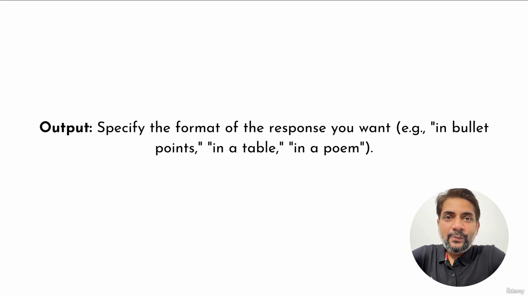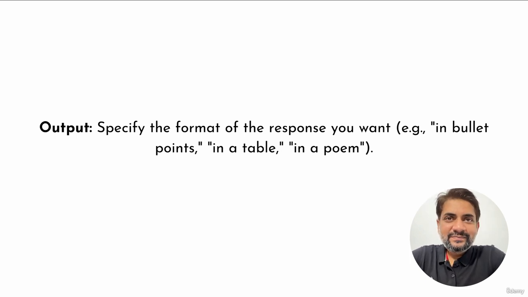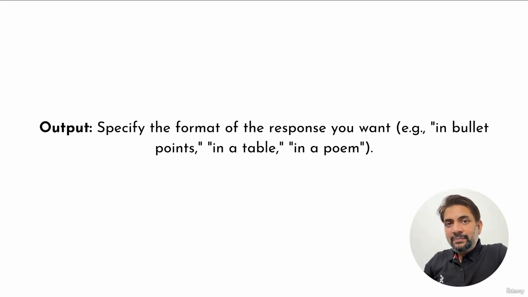Then I tell ChatGPT what output I am expecting. Yes, I am expecting a recipe for lasagna, or a 3-day trip, but that is the task. How do you want the output to be? You want it to be in bullet points, or in a table, or in a poem, or in a paragraph full of text? Once you have all of these 4 things in place, that is role, context, task, and output, you have created a perfect prompt for yourself. And you are ahead of 80% of the people who are using AI wrong.